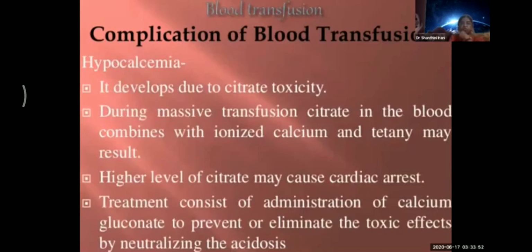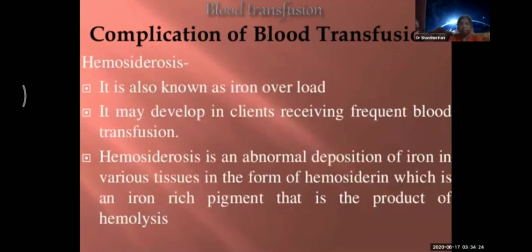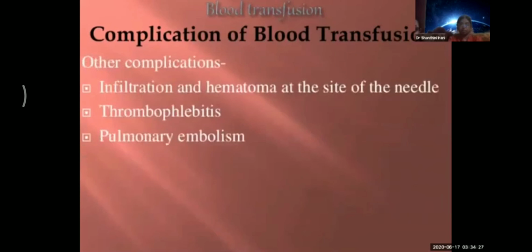Hypocalcemia is usually due to citrate toxicity. During massive transfusion, citrates in the blood combine with ionized calcium and tetany may result. Treatment consists of administration of calcium gluconate to prevent or eliminate the toxic effects by neutralizing the acidosis. Calcium is never given through the same tube as the blood. And when we give calcium intravenously, you have to monitor the pulse and give it over a minimum period of half an hour, because if you give it fast, there may be a cardiac arrest. Next.